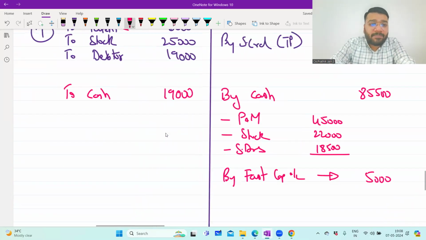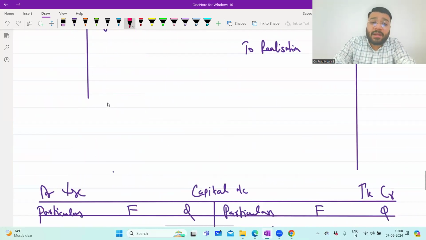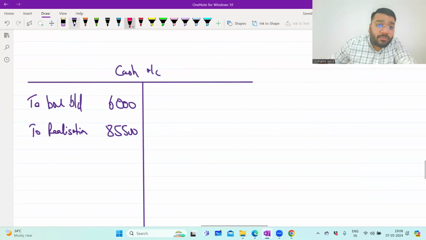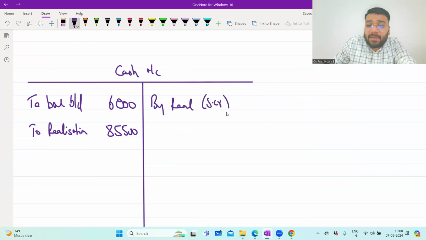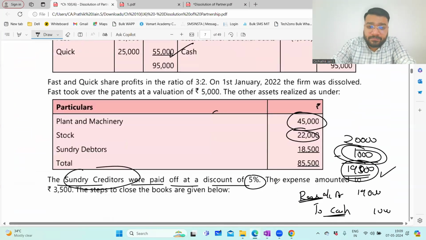Anyways, so now guys, the cash payment entry that you've made here is the payment of the creditor. Without forgetting, record the entry in the cash ledger also. So by realization account, which is sundry creditors payment. How much? 19,000 payment you have made. Are people comfortable so far?